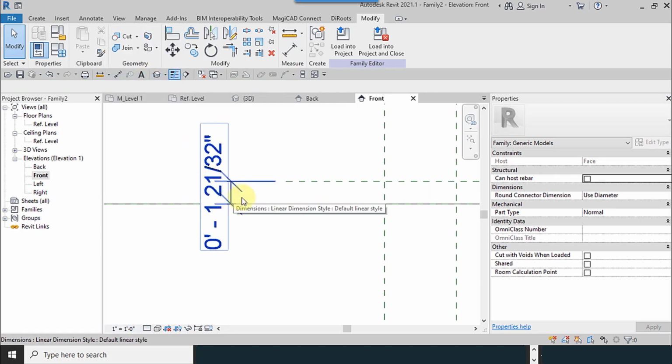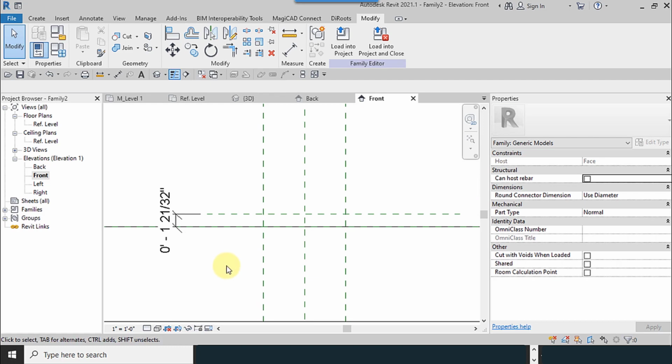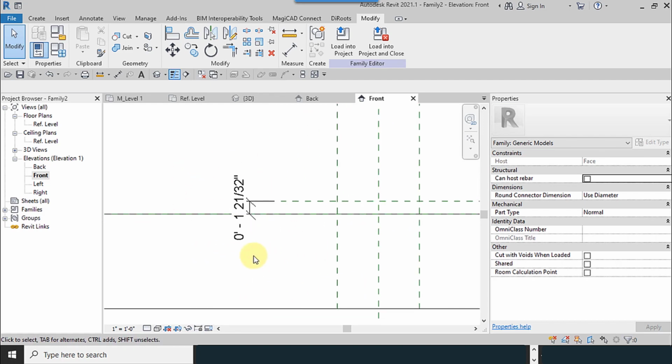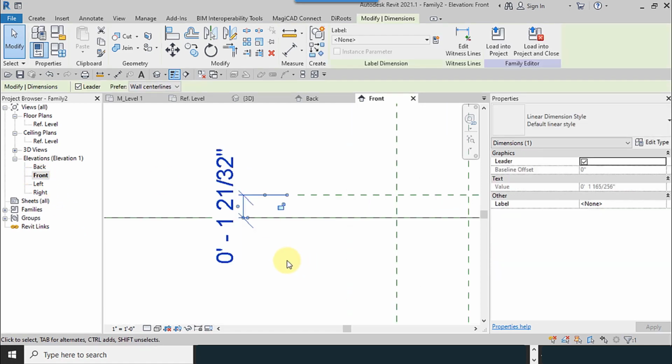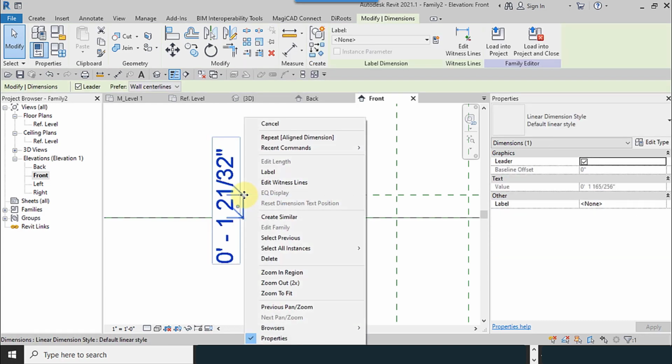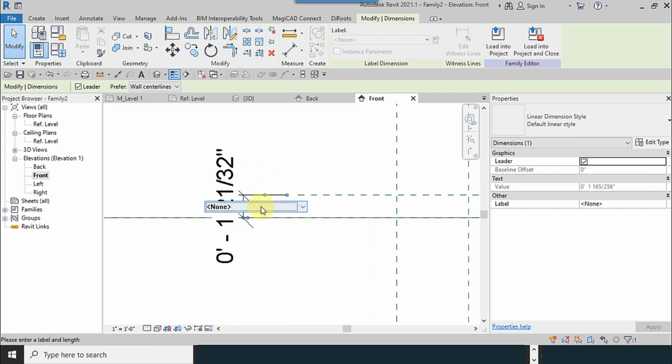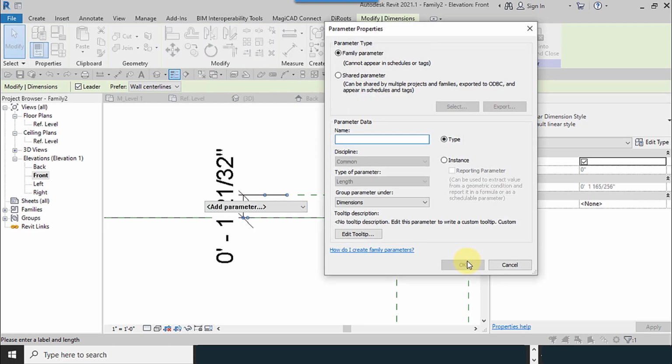I use smaller tolerance. Then I try to input the parameters. In the front view, I select the dimension. With three methods you can use parameters. Right click, select it, right click, label, add parameter, and I add one parameter, for example T, or it means thickness. Okay,